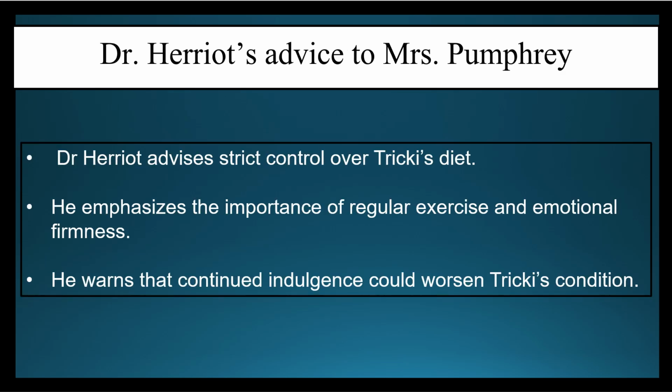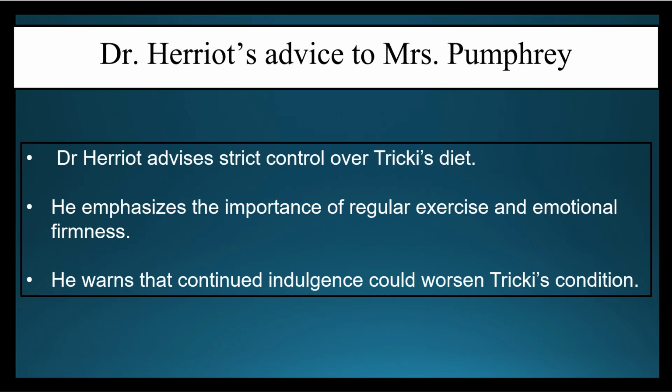Now, what was Dr. Herriot's advice to Mrs. Pumphrey? डॉक्टर हेरियट ने एडवाइस किया था स्ट्रिक्ट कंट्रोल ओवर ट्रिकीज डाइट, कि अब तो इतना ओवर इंडल्ज मत करो मिसेस पम्फ्रे. It was like, if you over indulge him this much, he would never be able to get fine. So what you need to do is take strict control over Tricky's diet. डॉक्टर हेरियट ने तो साफ साफ बोल दिया था.